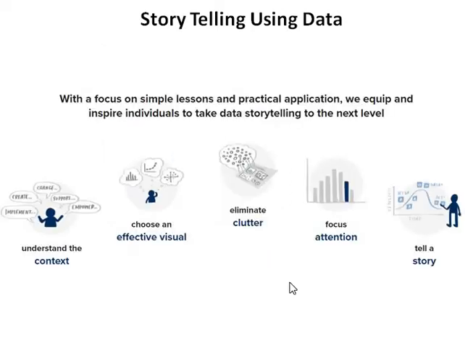And the steps and the process for creating a story using different types of graphs and charts is that first, understand the context.